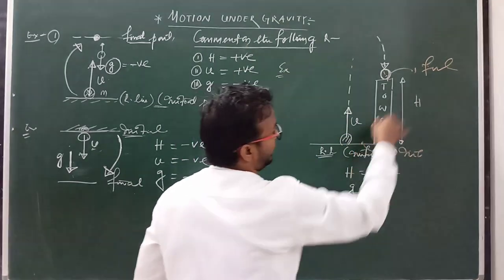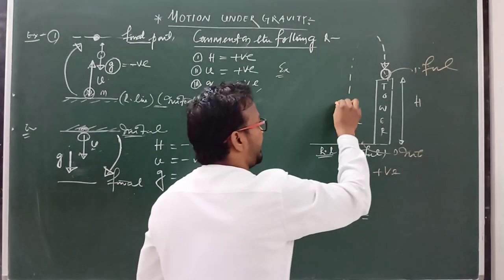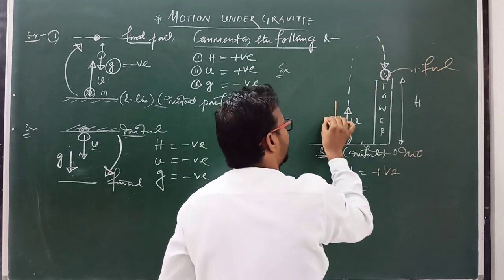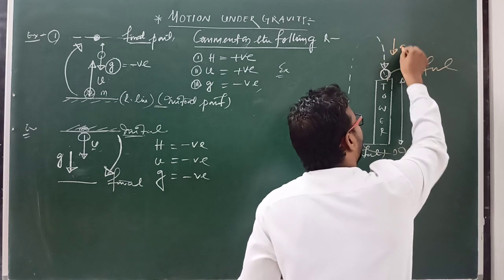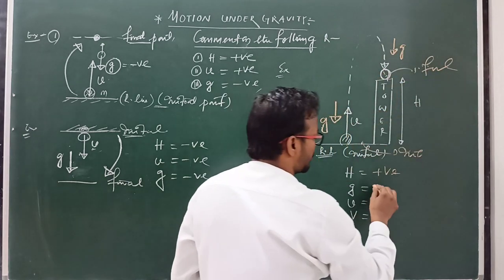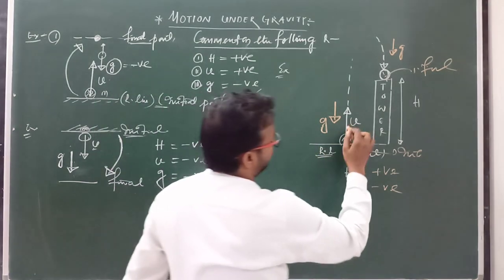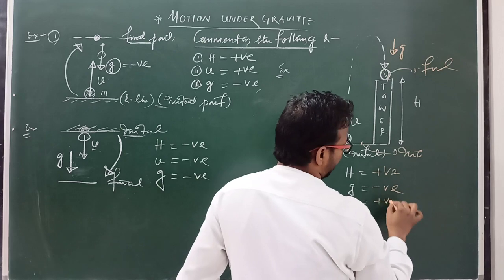Then g: the value of g is always downward. While the body moves upward this is the direction of g, while the body moves downward acceleration is again downward. So we have to take a negative sign here. Then u, the initial velocity, which is moving upward, so we have to take positive.